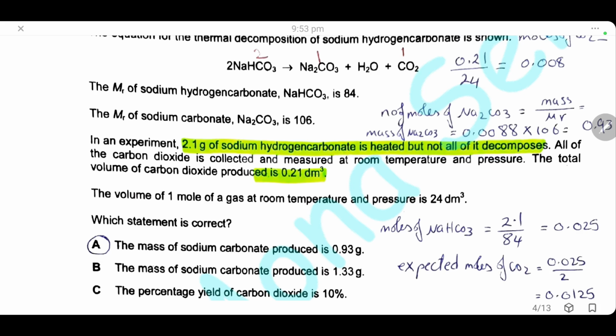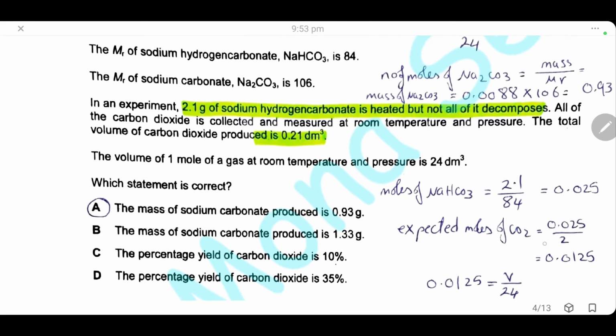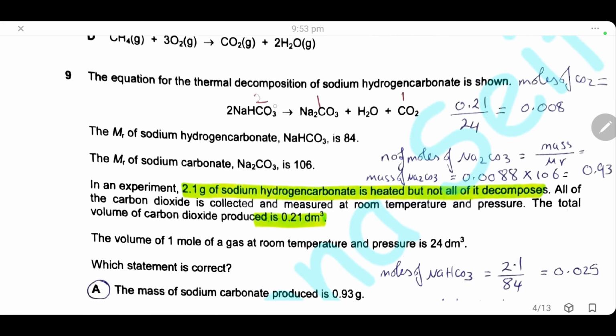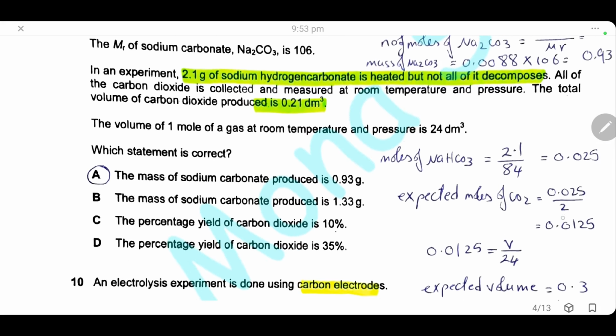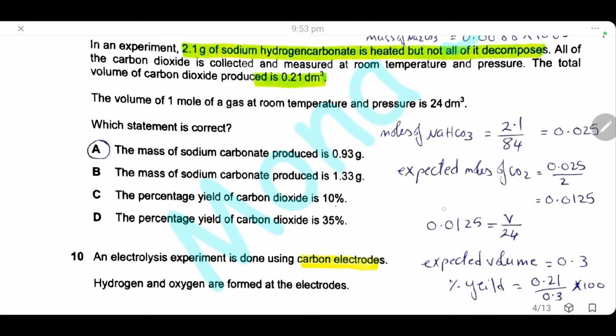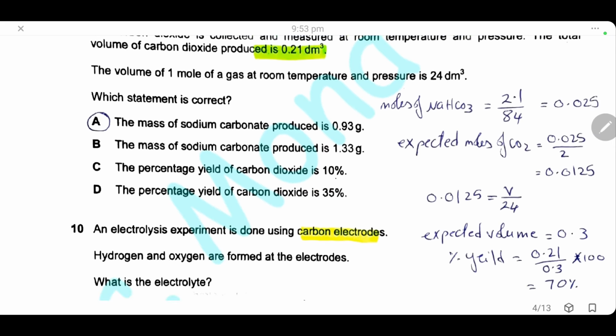Because the ratio is 2:1, the number of moles of carbon dioxide will be half that of sodium hydrogen carbonate. We will divide it by 2, so the number of moles of carbon dioxide will be 0.0125. And from the equation of number of moles of gases, we will get the volume of carbon dioxide.